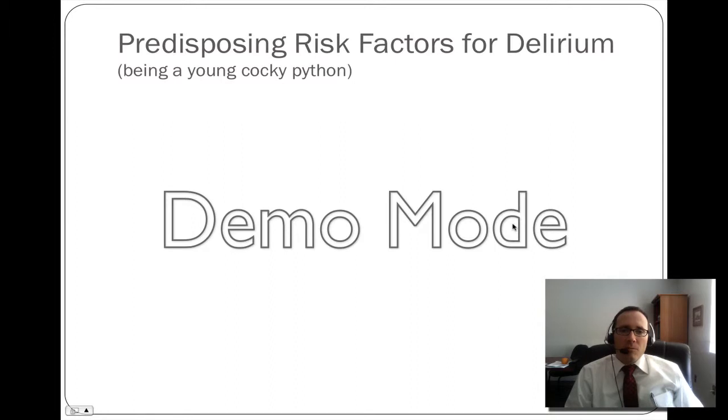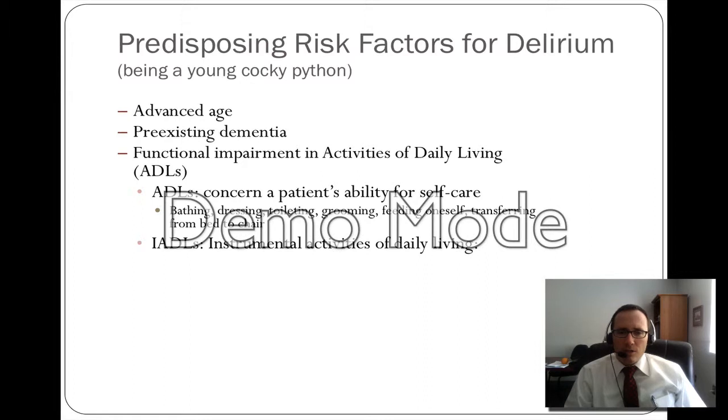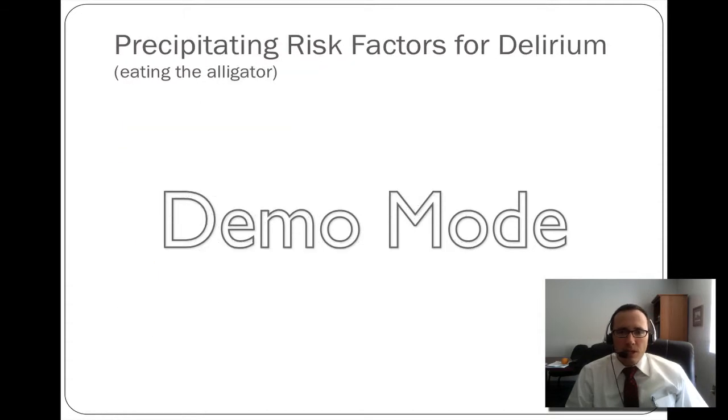So for delirium or acute confusion, what are the predisposing risk factors? Well, advanced age, dementia, impairment of activities of daily living, which is how a patient is able to care for himself or herself, as well as high medical comorbidities. What are the precipitating risk factors for delirium?